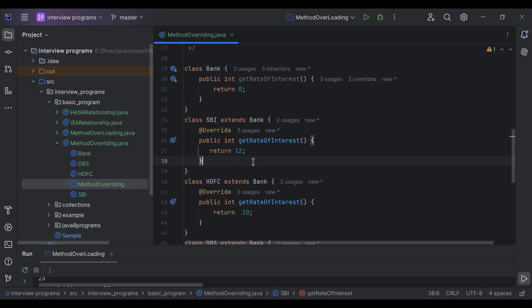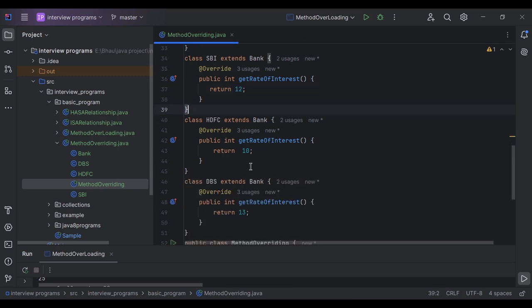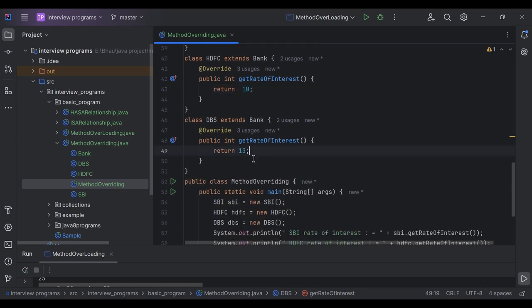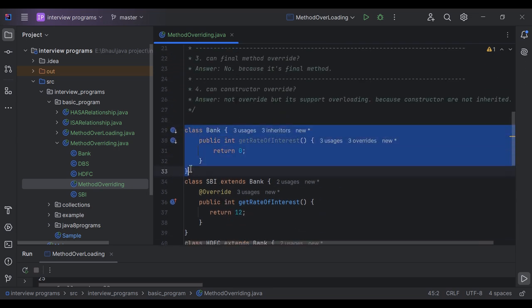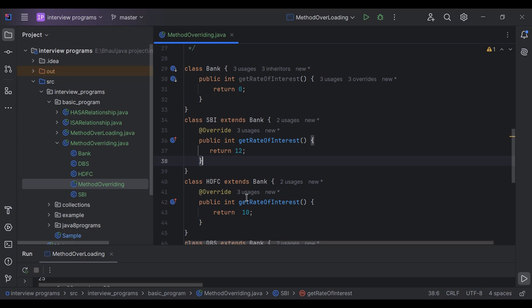There are different rates of interest. I have written 12% for the SBI bank, the HDFC bank returns a rate of interest of 10%, and the DBS bank returns 30%. If you see here, this is the parent class and all these are the child classes, because I have extended the Bank class. The same method I have overridden in the subclasses.